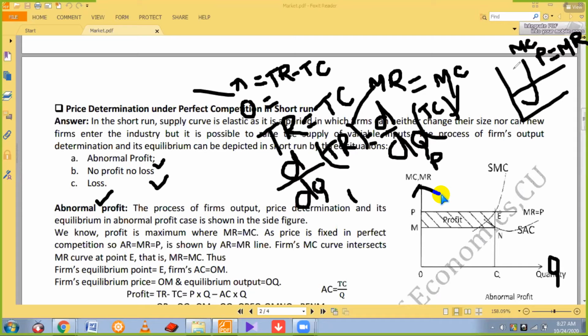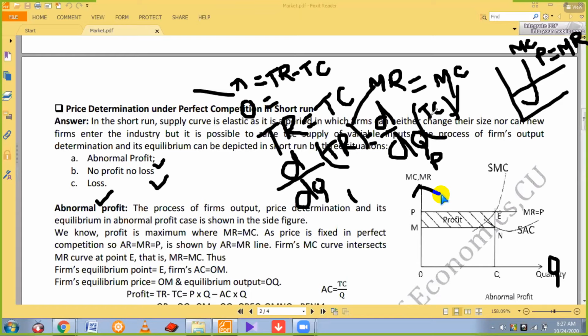In the discussion of perfect competition only, the demand curve is a straight line, or the price curve is a straight line. This is only for perfect competition.